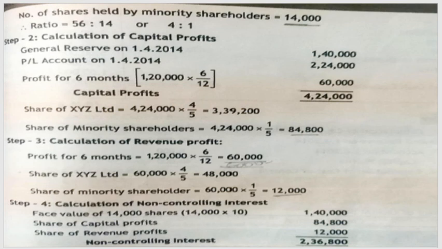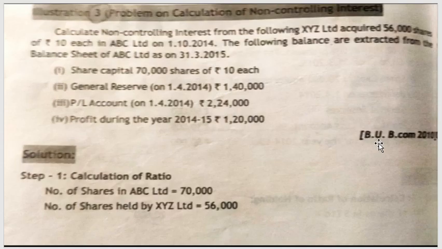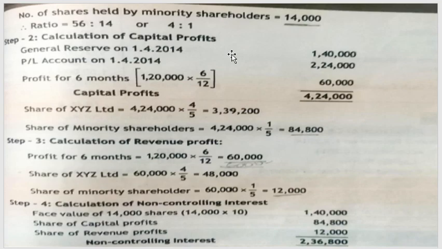Then, as the parent company acquired the subsidiary company in the middle of the year, that is on 1st October 2014, from the overall year's profit we will be taking the part which belongs to pre-acquisition profit, that is, the profit the subsidiary company earned before being acquired. What is the profit given during the year? 1,20,000. When did the parent company acquire the subsidiary? On 1st October. So April, May, June, July, August, September, 6 months. So 6 months' profit will be taken. 1,20,000 into 6 divided by 12 will give you 60,000.